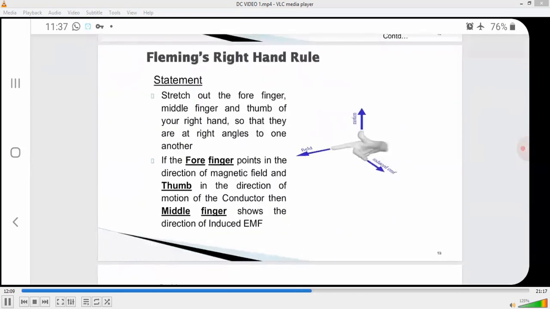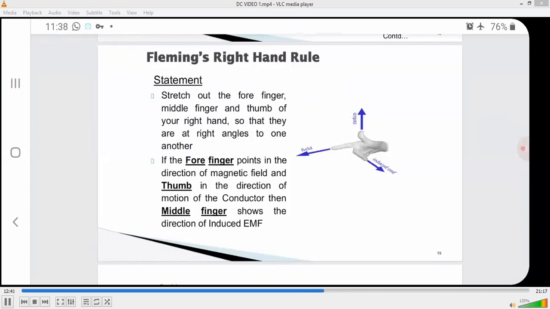So next is Fleming's right hand rule. The scientist Fleming stated this rule, Fleming's right hand rule. We use the right hand, and in the right hand we use three fingers, which are perpendicular to each other: the thumb, the forefinger and the middle finger.